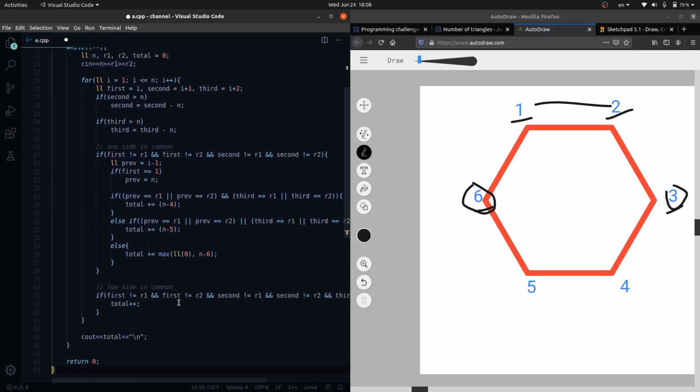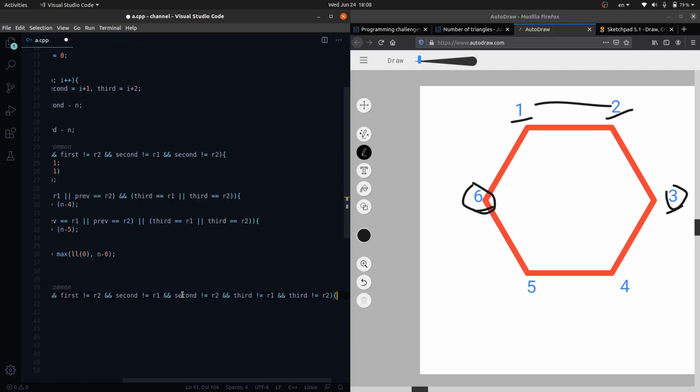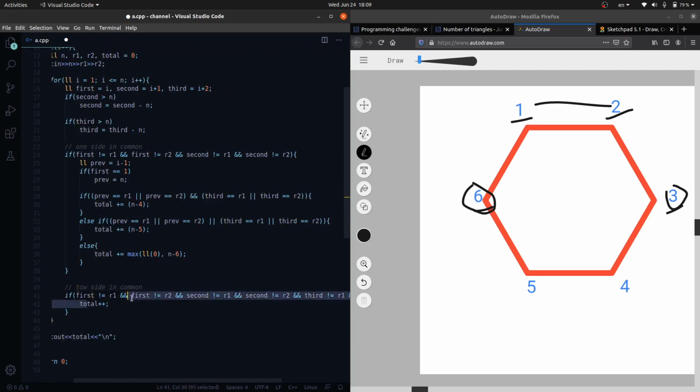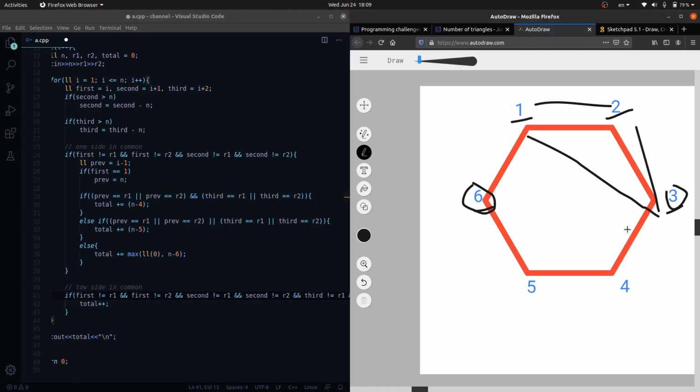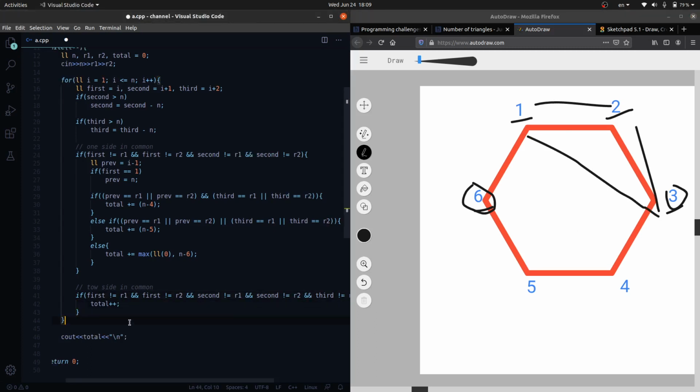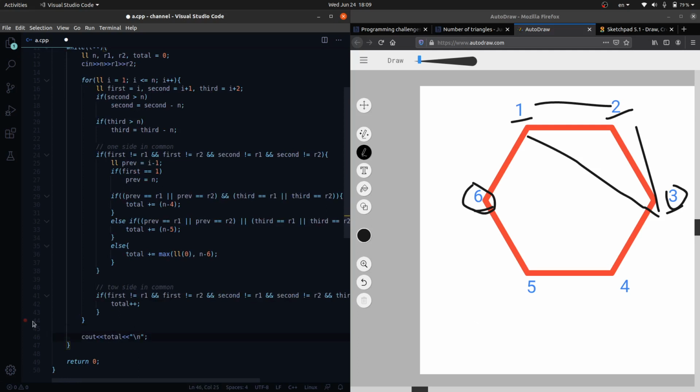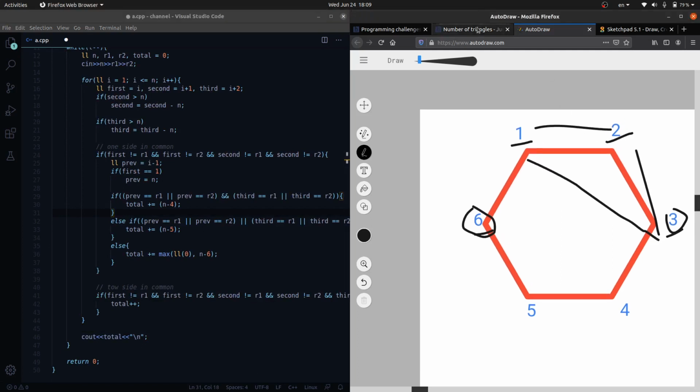Now for two sides in common, none of the vertices, meaning first should not be colored black, second should not be colored black, and third should not be colored black. If so, then we can form one triangle out of them, and this would lead to one increment in the answer. Now in the end, we just output our total answer. So this was the explanation of this problem.